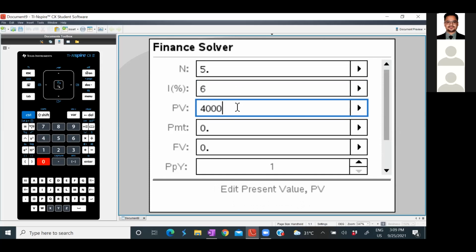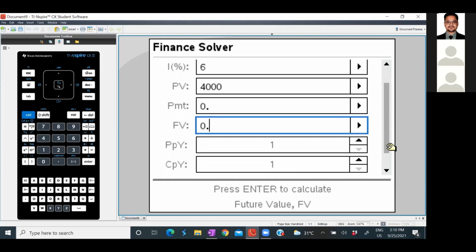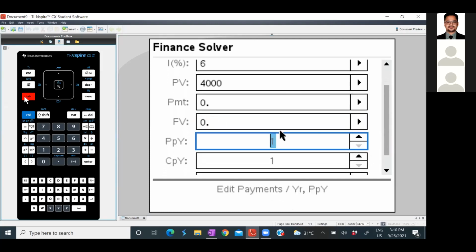Okay. The next value you have is PMT, which is nothing but payments. We are not going to use it now. So let it be 0 as it is. Now, whatever you want to find, that is your future value, which is also called interest. So now keep it as it is. Now, if you scroll down a bit, you can use the tab button. You can go to the next one.